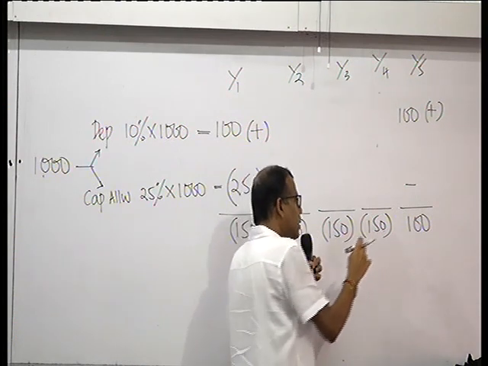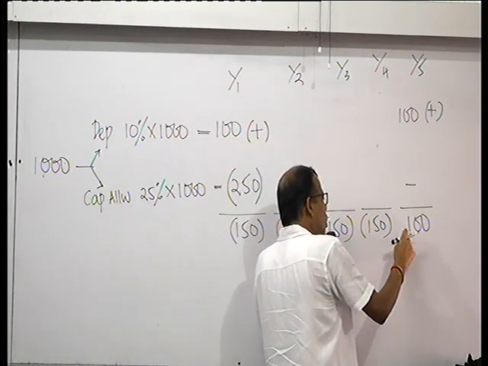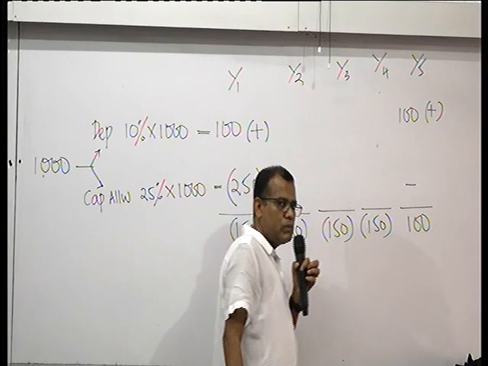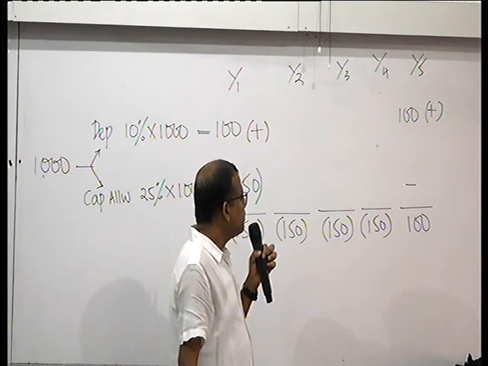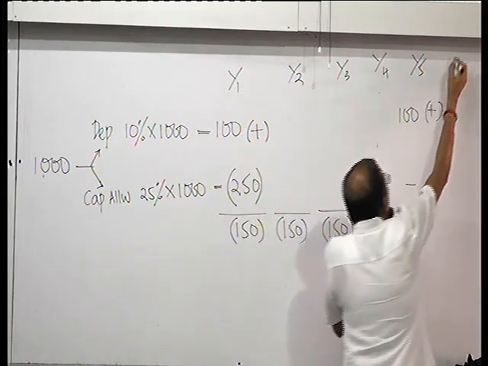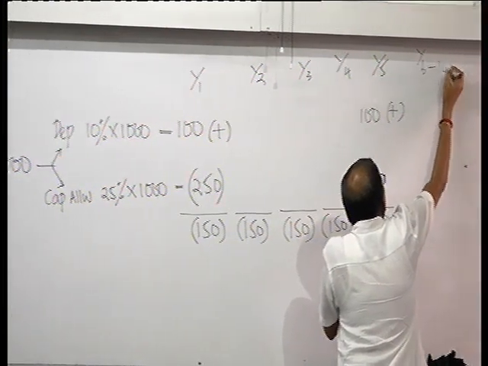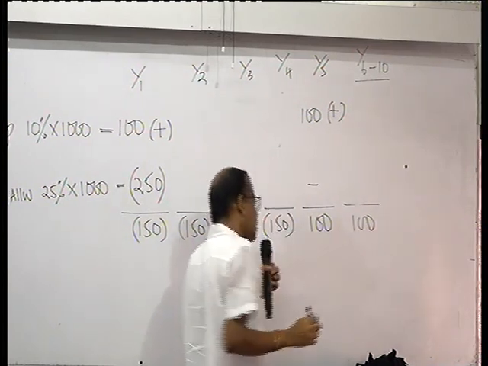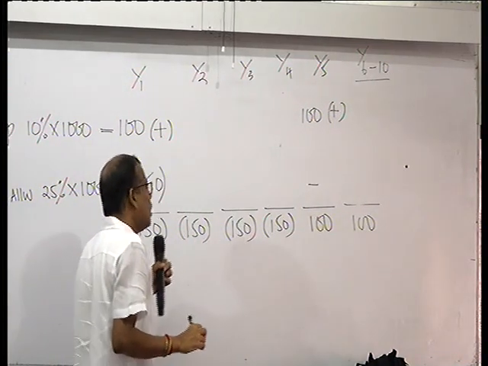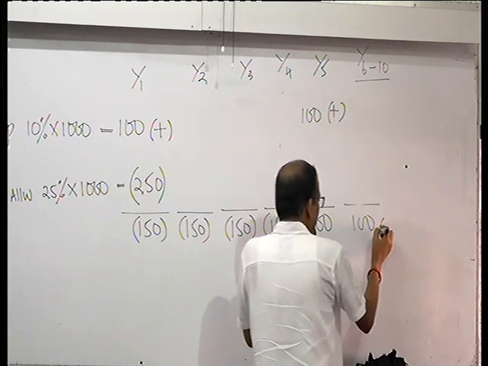Then you are paying taxes on 100 more. This situation will continue from year 6 to 10 also. Year 6 to 10, always 100, 100. So 100 into how many? Into 5 years.